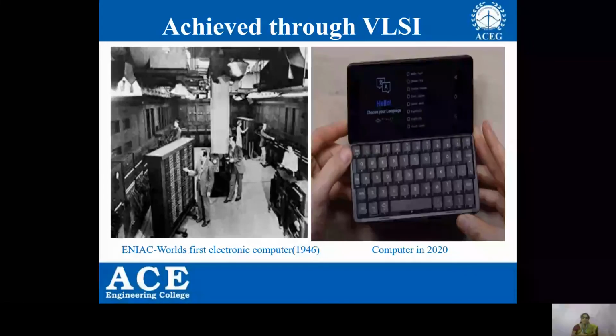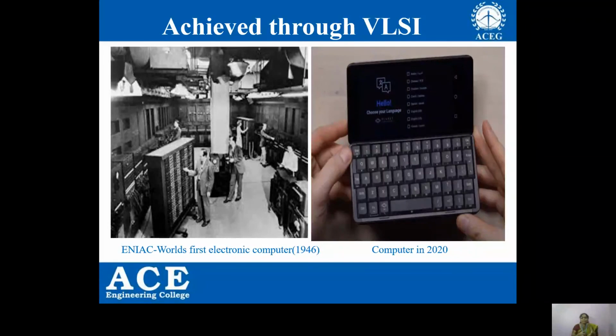So you can observe the drastic change in the reduction of the size of the processor, and also the speed. Nowadays, the speed of computers is in terms of gigahertz, but that much speed was not possible in earlier days. So you can observe the vital change in the speed of operation of processors nowadays. All this is possible because of VLSI technology only.